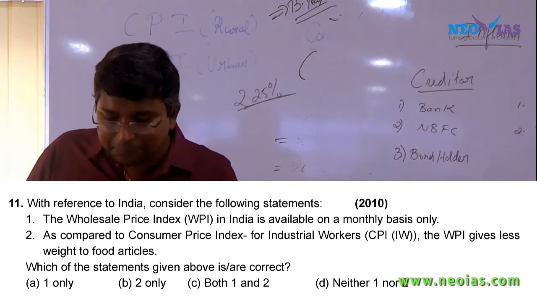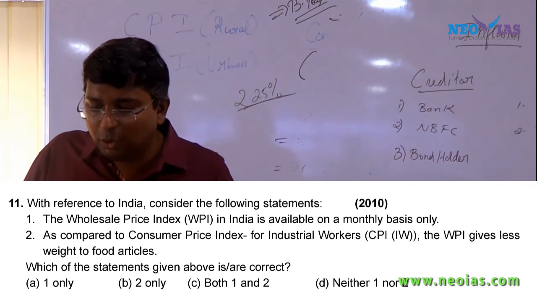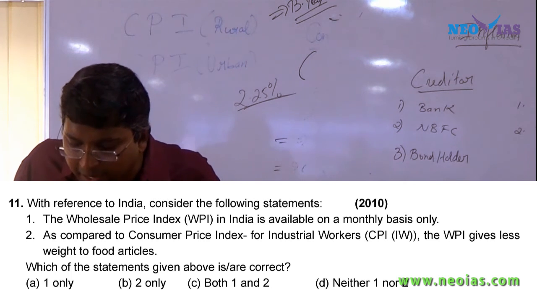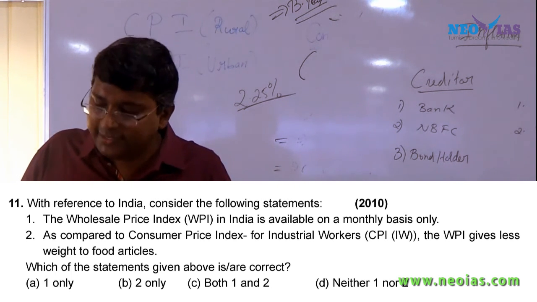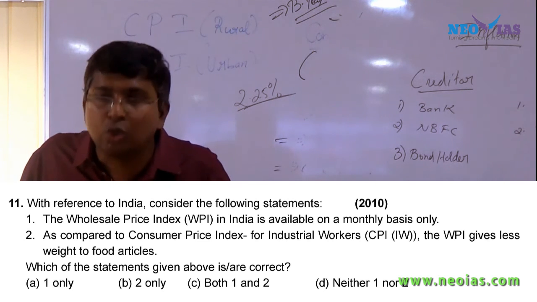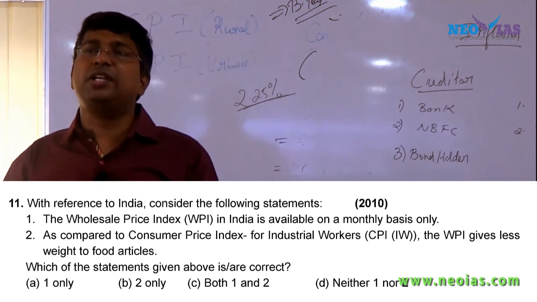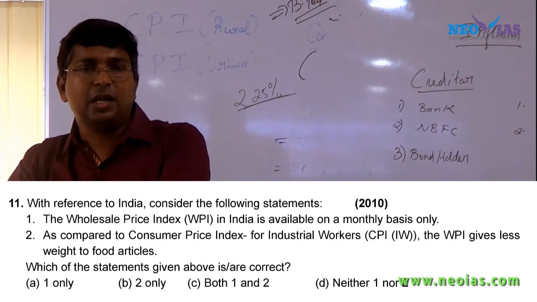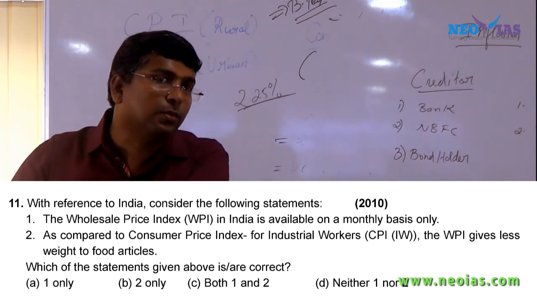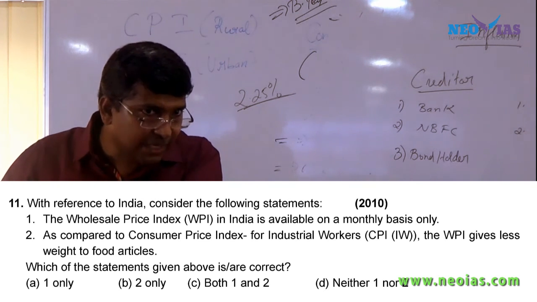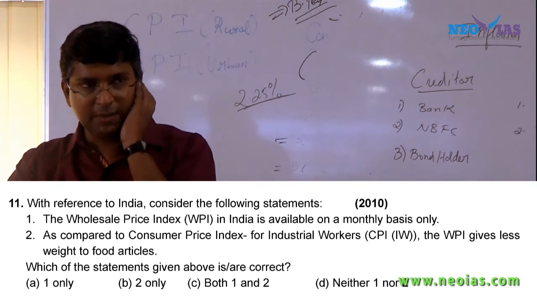Second statement, very important: as compared to the consumer price index for industrial workers, the wholesale price index gives less weight to food articles. That statement is also correct. So be very clear how UPSC asks questions. Whatever is discussed is very important for you.